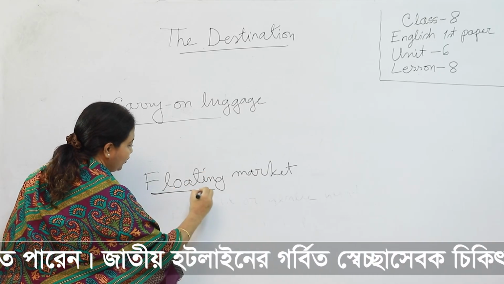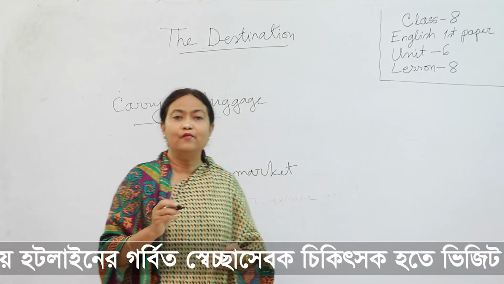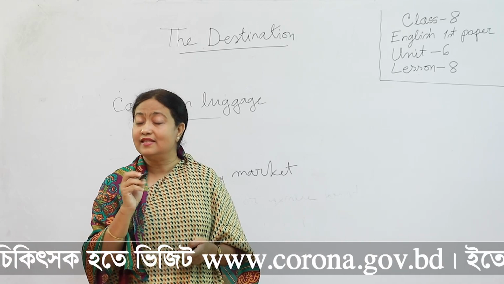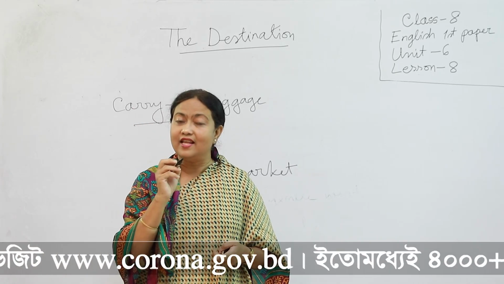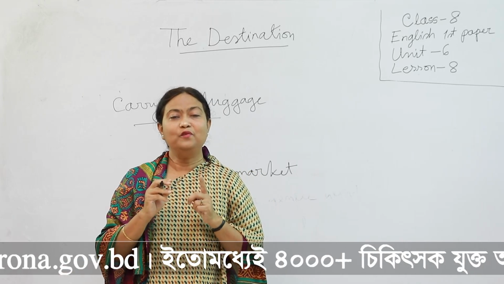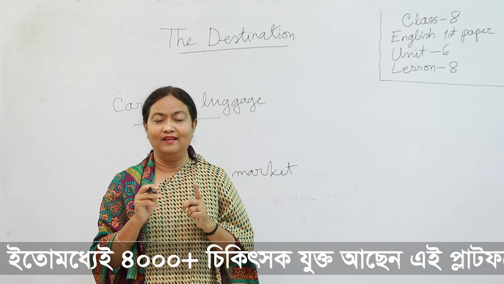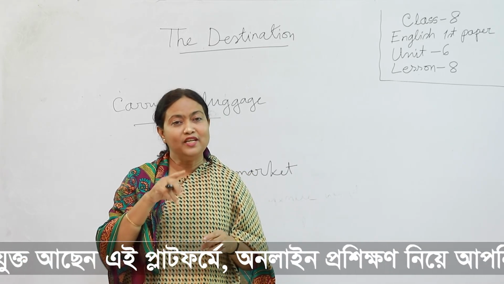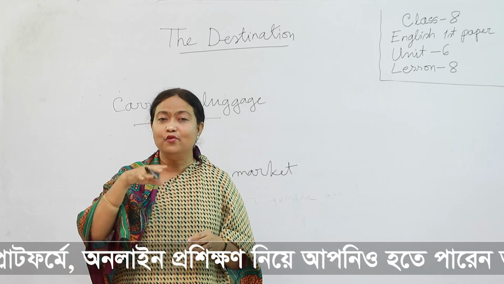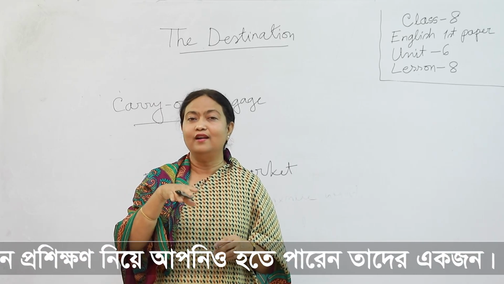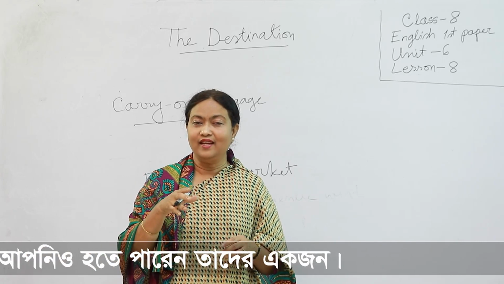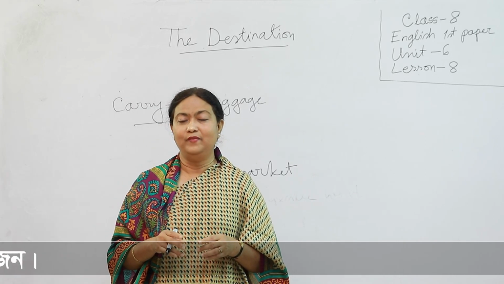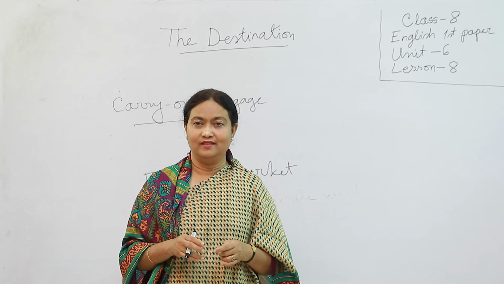The main word float is a verb, and adding ing it becomes a participle, that means it acts like an adjective. Okay? And float means, I can say in Bangla, bhasha, bheshe thaka. So, floating market means a market which is floating on the river or in a canal, okay? And just look at the picture, then you have a clear idea what is a floating market.